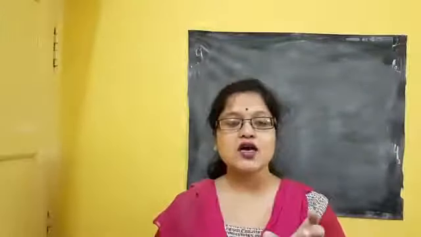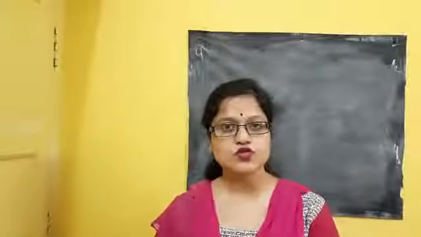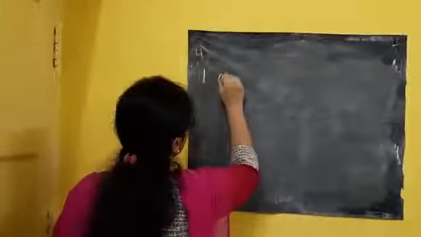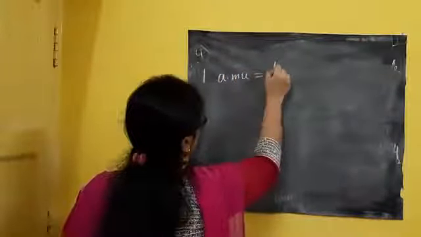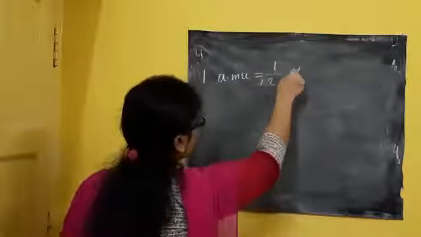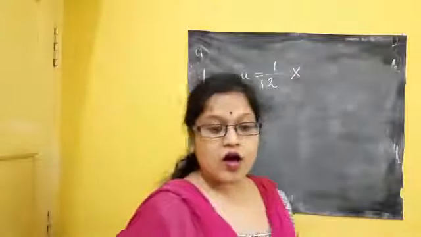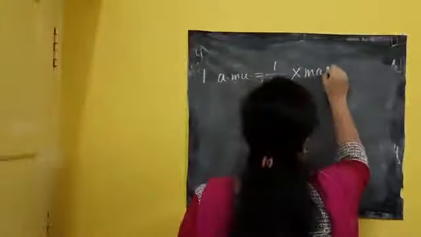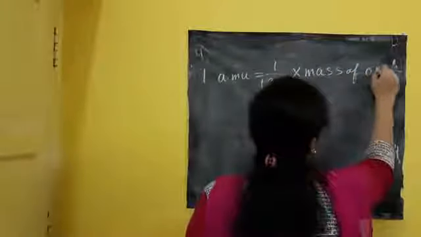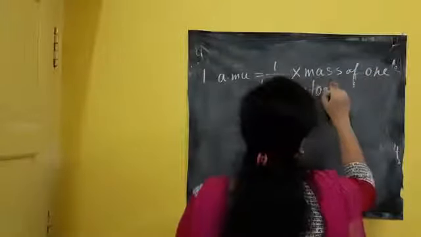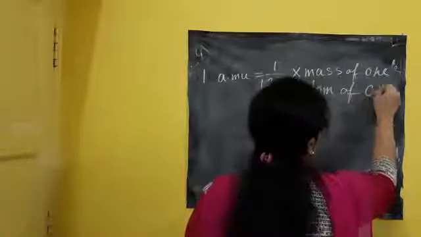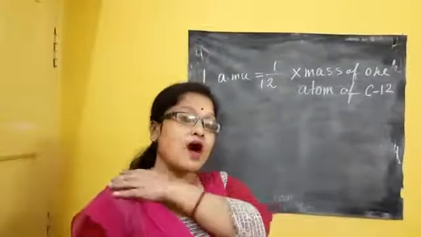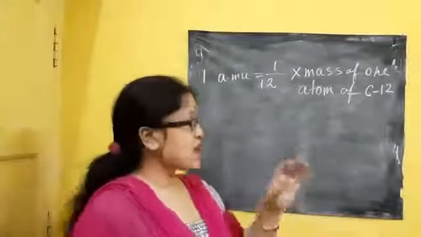What is the definition? Atomic mass unit has a mathematical formula. Simply write down that 1 AMU is equal to 1 by 12 of the mass of one atom of carbon. Mass of one atom of C12, which means I am taking that isotope of carbon having mass number 12, atomic number 6. That isotope I will take.